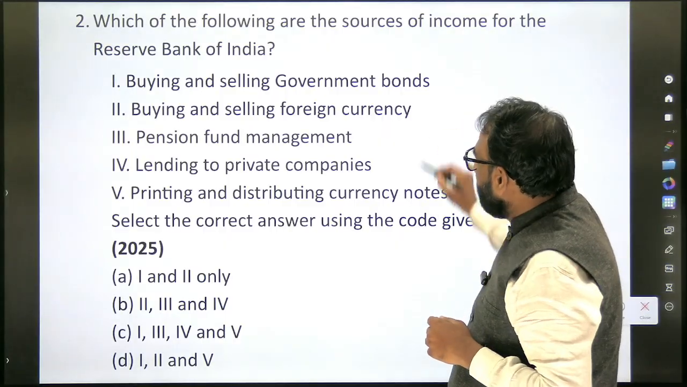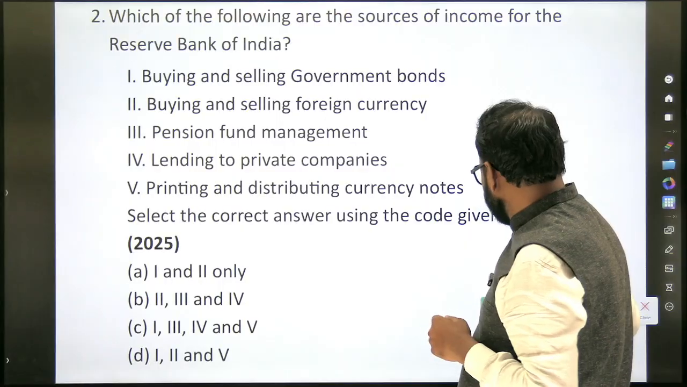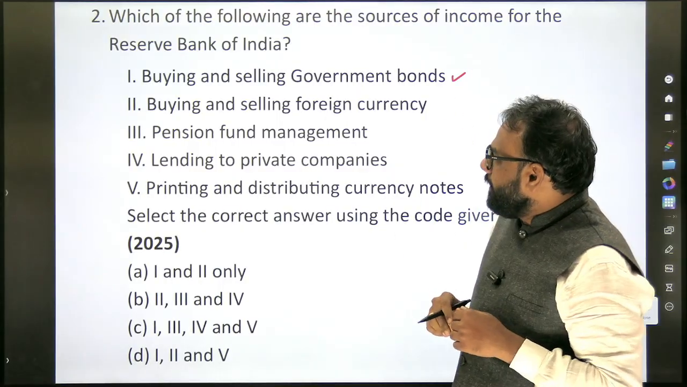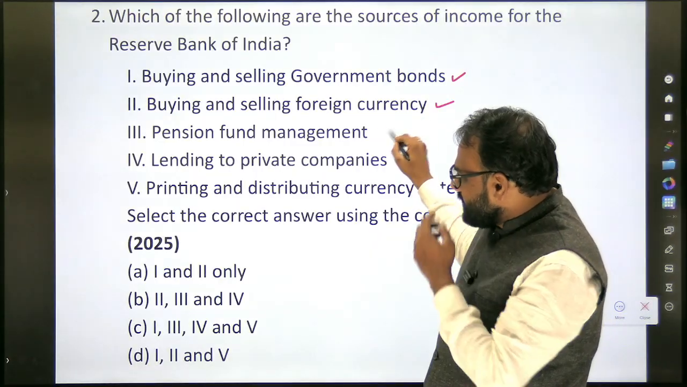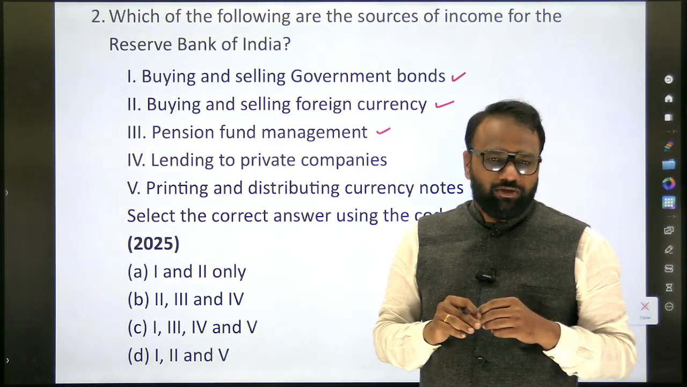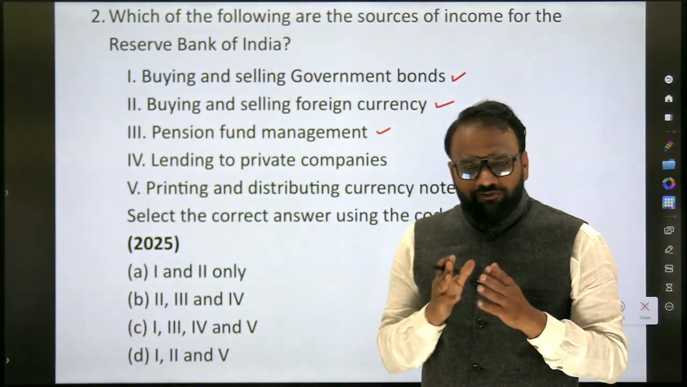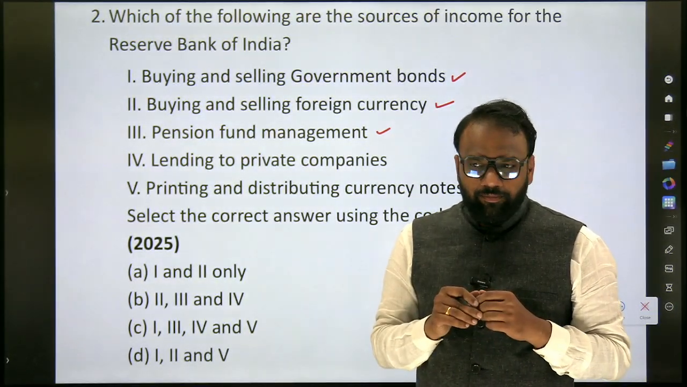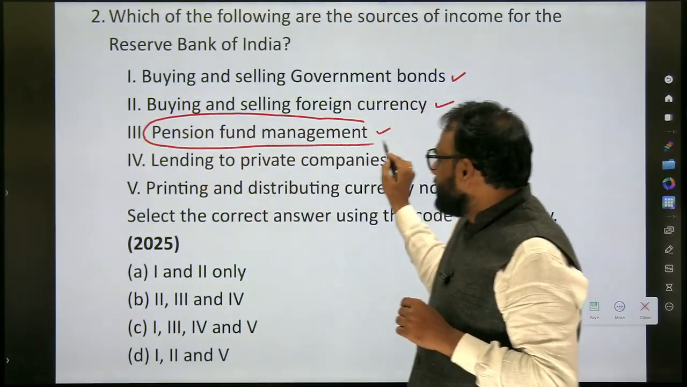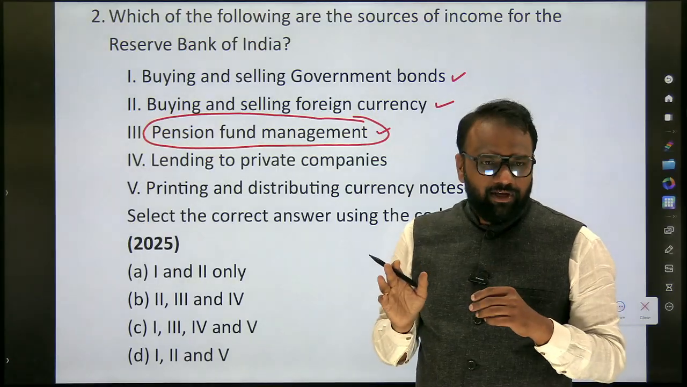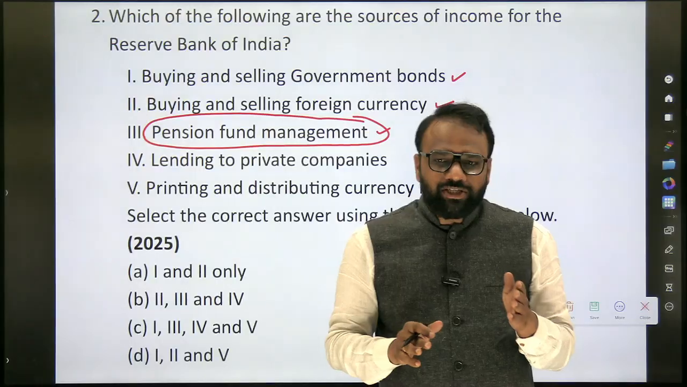Now, buying and selling of government bonds. We have already discussed all these things: buying and selling of government bonds, buying and selling of foreign currency, pension fund management. First we shall try to find the answer to this question. Which one can we eliminate easily at the very first instance? Yes, we can eliminate pension fund management. This elimination is not based on guessing. It is based on rational decision making, because you already know that when it comes to pension funds, who is the regulator?